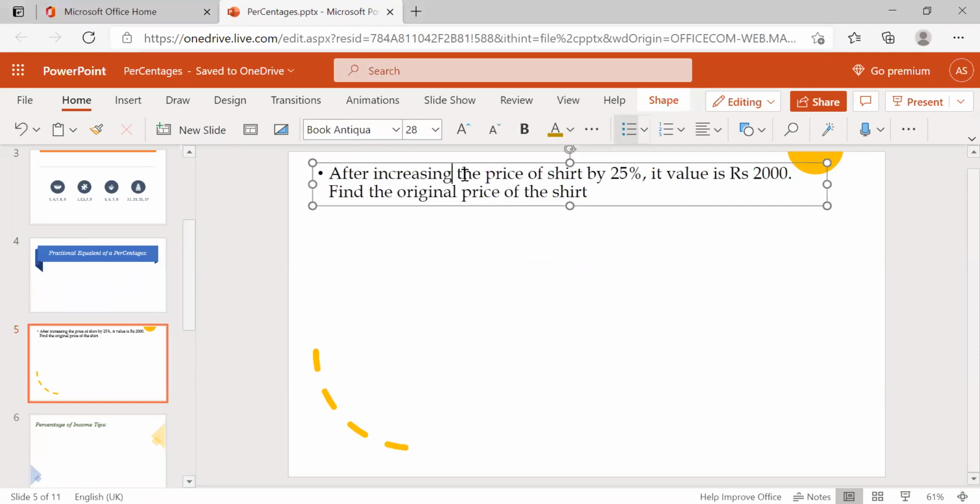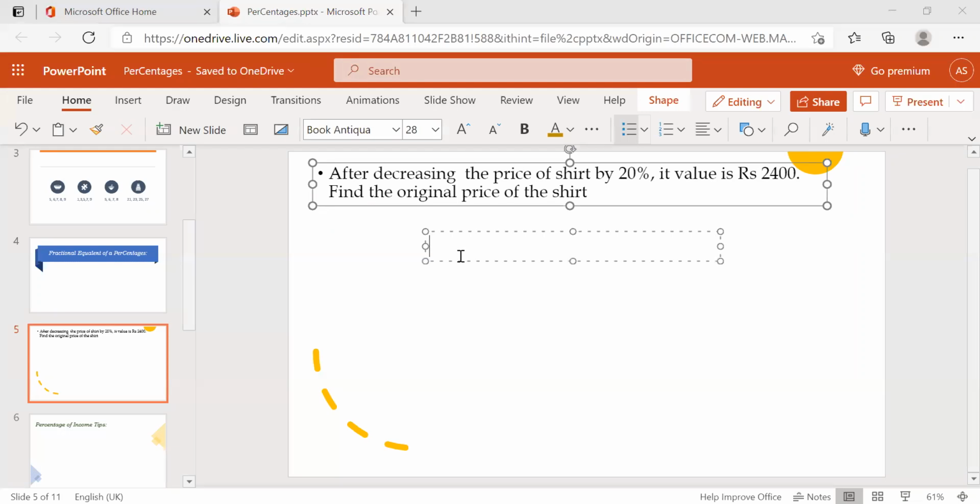The same question, I'm just changing it. After decreasing the price of the shirt by 20%, the value becomes 2400. Then find the original price of the shirt. Okay, what they're asking here: after decreasing the price of the shirt by 20%, the value is 2400. Find the original price. So how are we going to use a shortcut here?